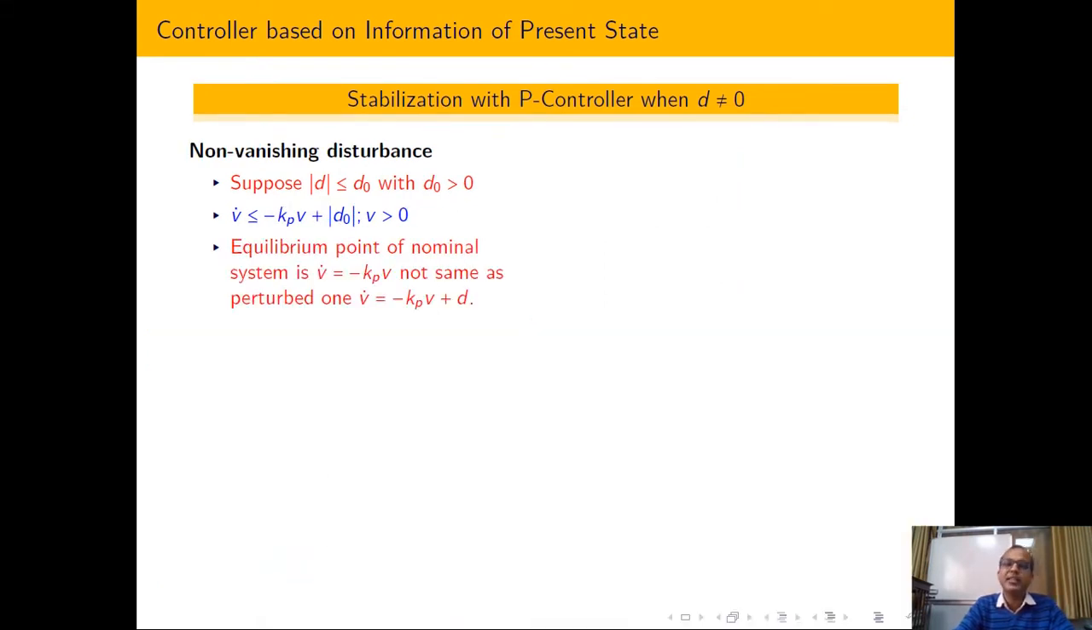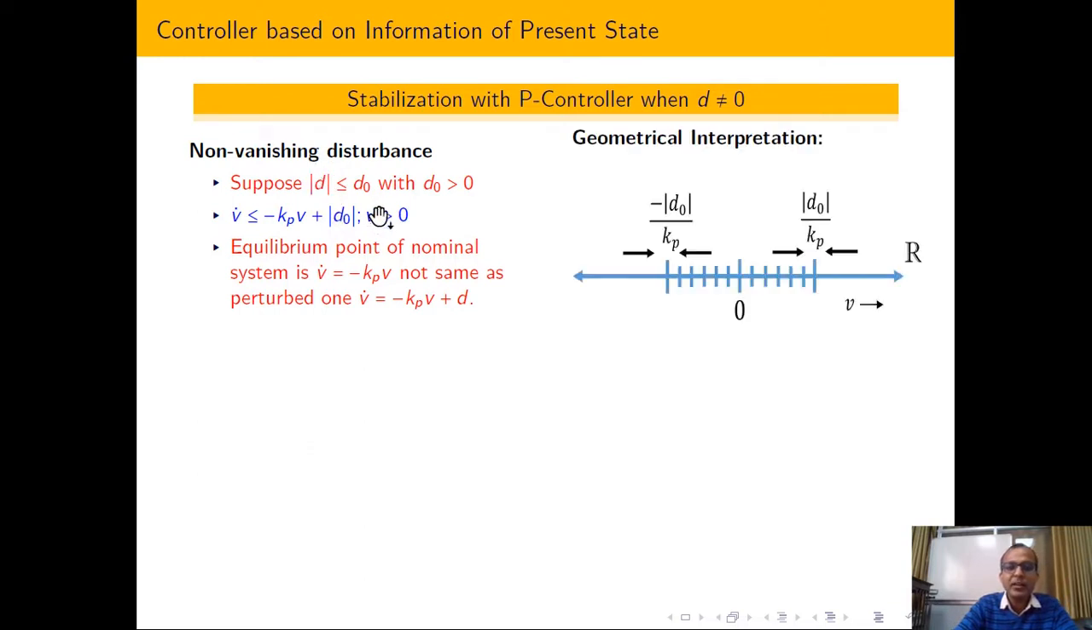Now let us come to the second slide. In the next slide, you can see that I am talking about non-vanishing disturbance. I hope you have already understood the meaning of non-vanishing disturbance. It has two categories. In one category, I am assuming that d is less than or equal to d0, and d0 is some kind of constant number.